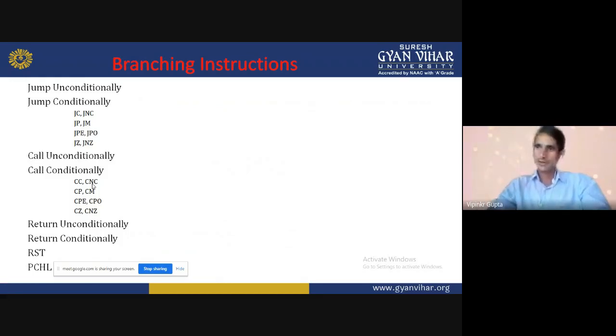Suppose that I am writing a program and I am at memory location 1800. Now I want to jump to 1804. It will jump only when the condition is fulfilled. It will skip 3 memory spaces. That is the meaning of conditional jump. Next in this type of instruction, call unconditionally and call conditionally. What is the meaning?